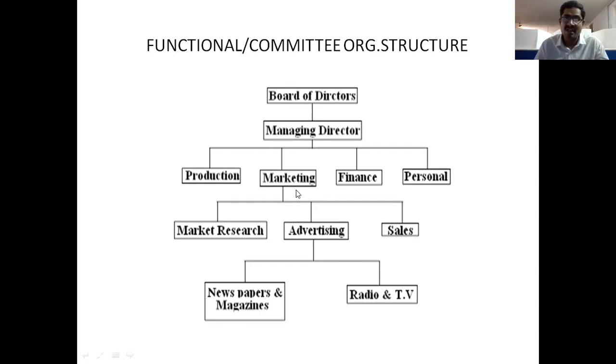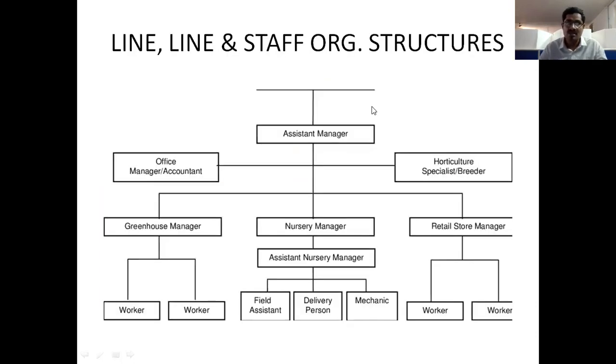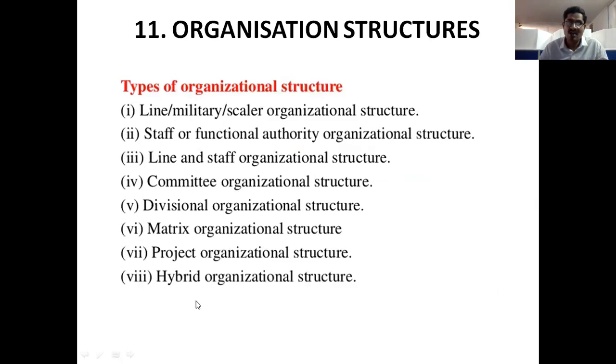So functional areas or committees are the committees or groups. Based upon the activities and functionalities of each and every department, this is the organized structure. This is called the functional organized structure or committee organized structure. So these are the organizational structures. The hybrid organized structure is quite similar to line and staff organized structures, right?